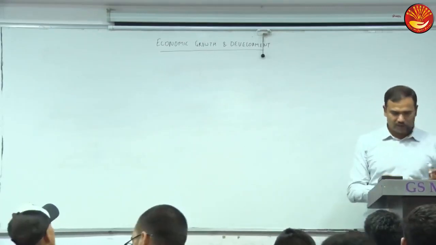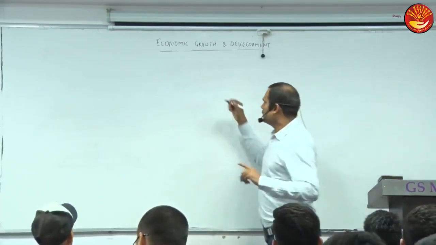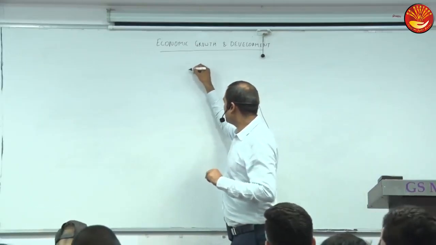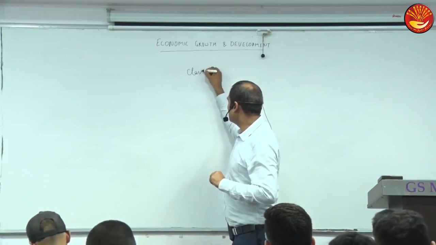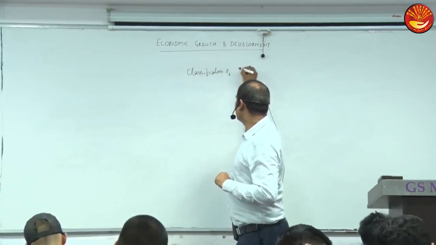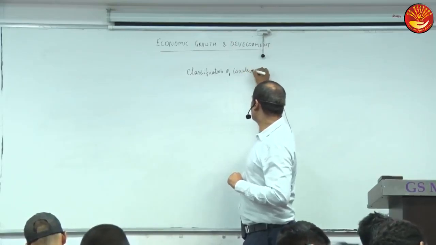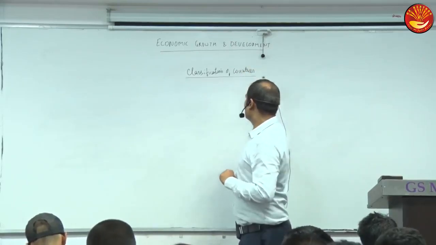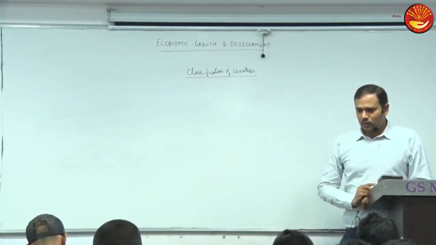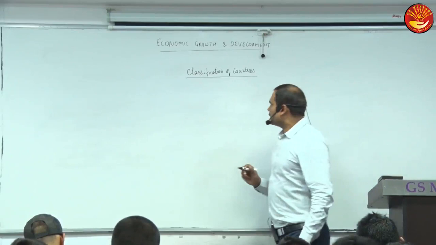One more basic thing we'll discuss here is the classification of countries. How are countries classified?